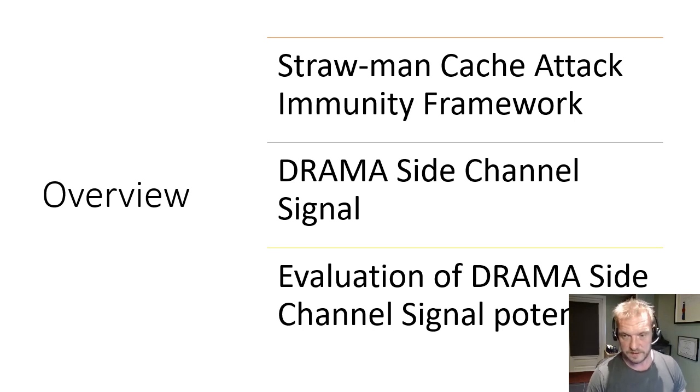And of course, we will see that our cache attack immunity framework will permit some accesses to DRAM. So we will see if this strawman framework will be immune or not to this DRAM side channel signal, which we will show in the third part of this presentation.